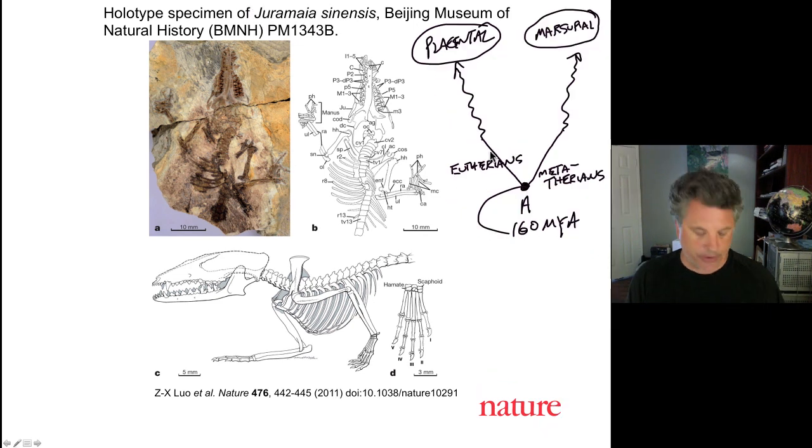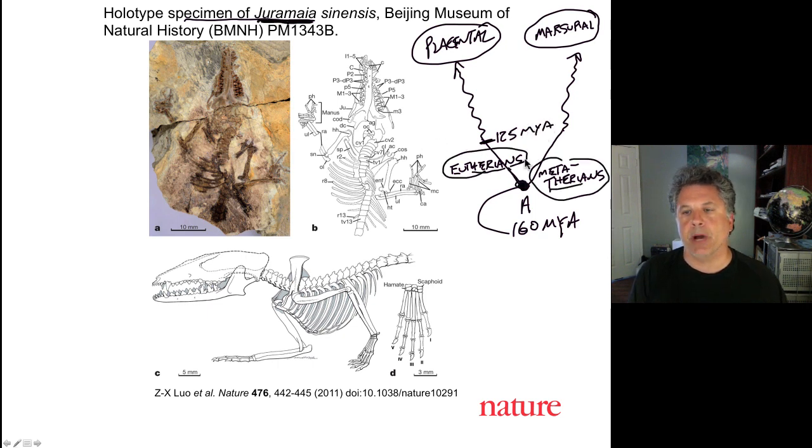But the oldest Eutherian fossil prior to the publication of this paper, the discovery of Jeremiah, based on paleontological fossil evidence, was dated to 125 million years ago.